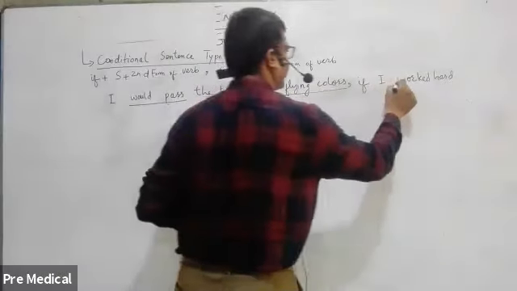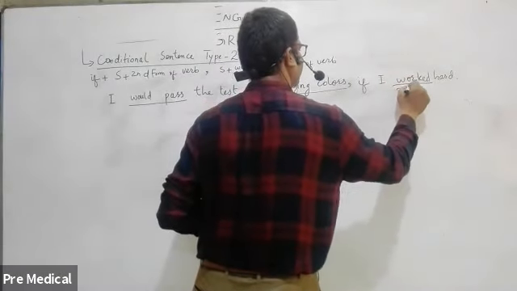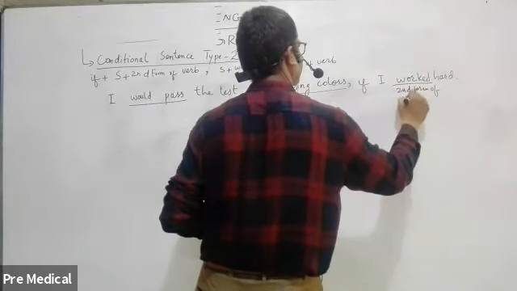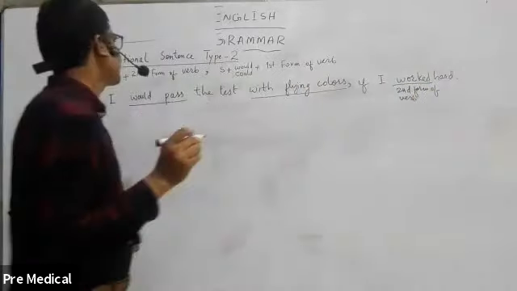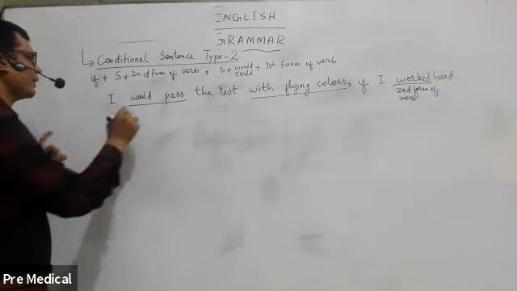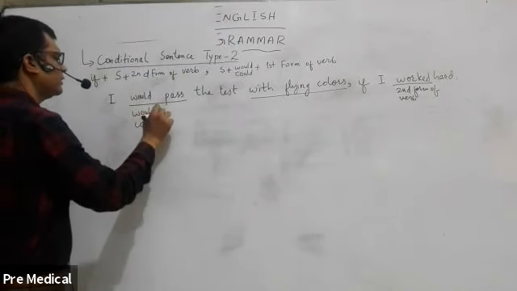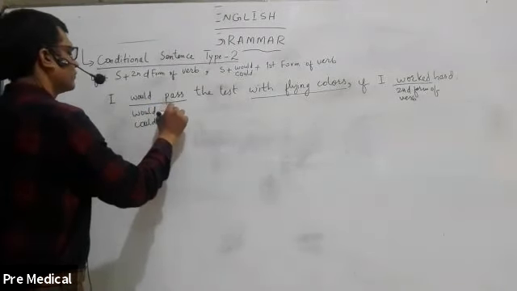Form of verb, and here we are using second form of verb. Okay, second form of verb, and here with would or could. Could is also a possibility, plus first form of verb.